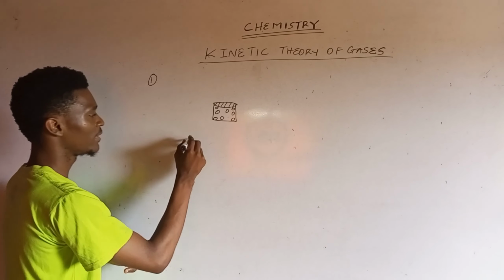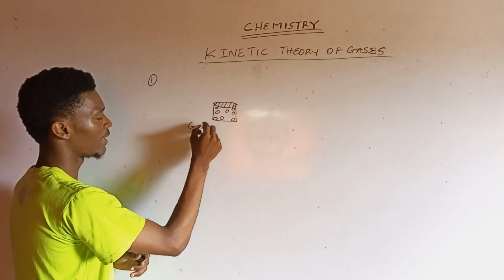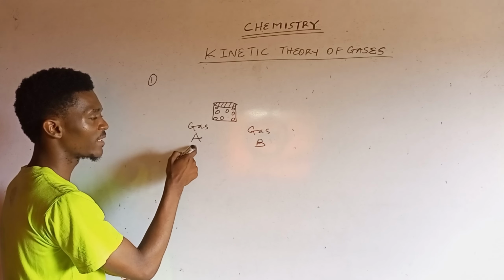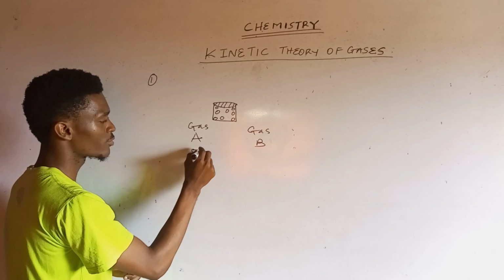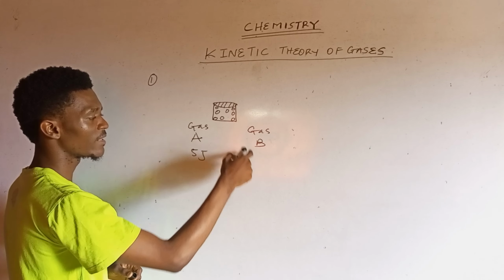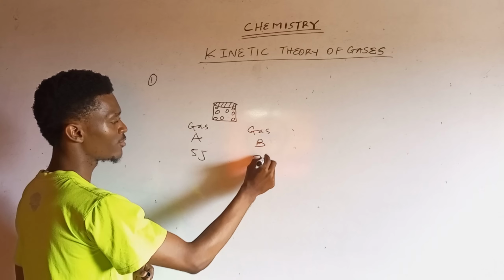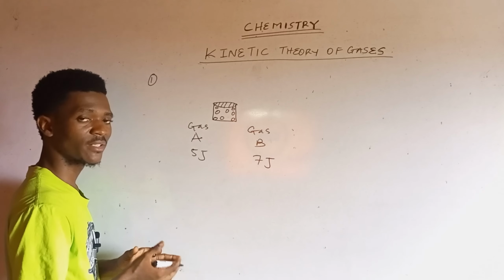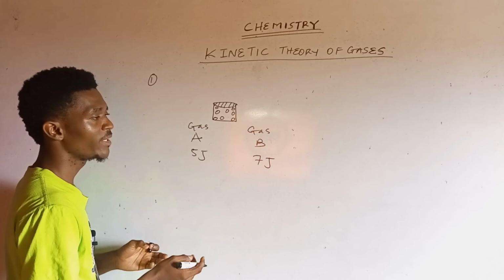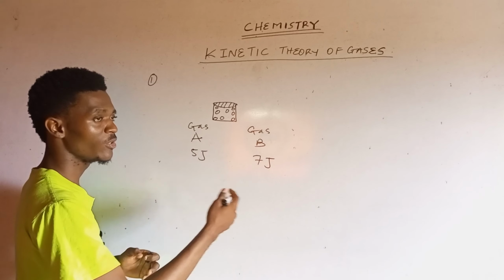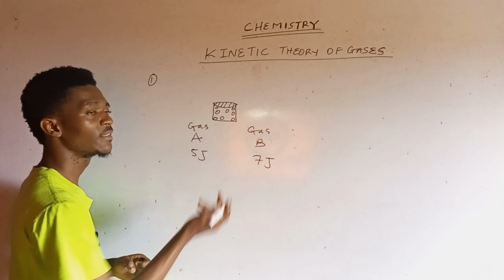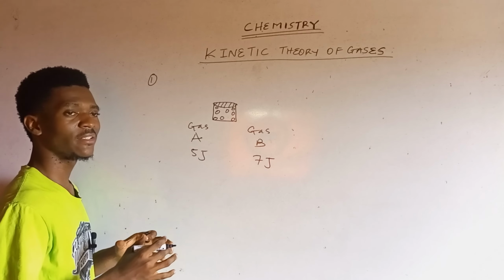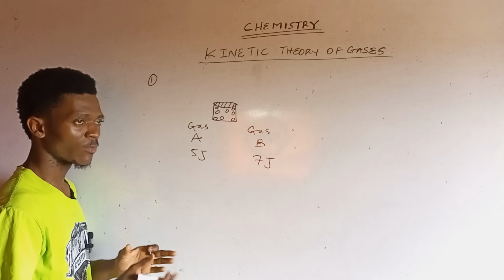Let's say you have gas A and gas B, and the energy possessed by gas A is 5 joules, while the energy possessed by gas B is 7 joules. When gas A collides with gas B in a container, it could be that gas A would, after collision, move faster than gas B or vice versa. But there is usually no loss of energy in the container.